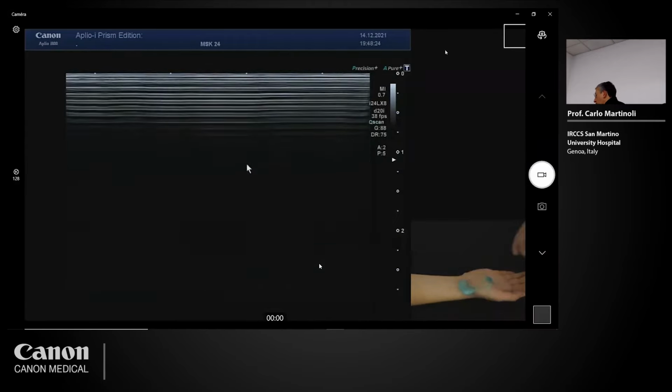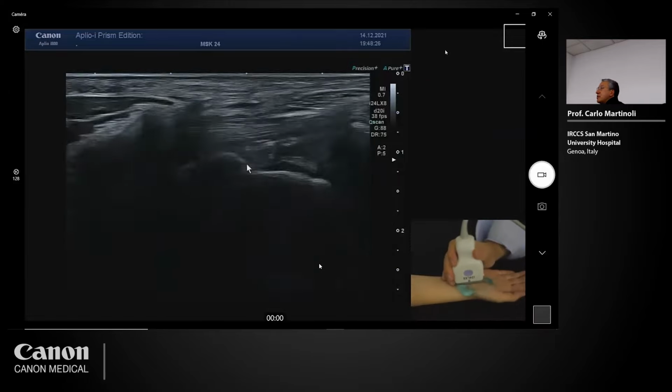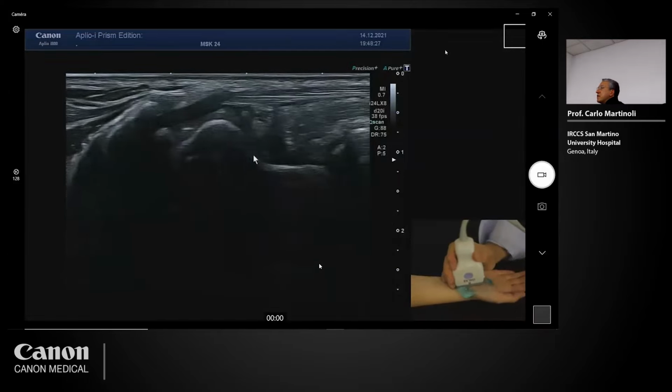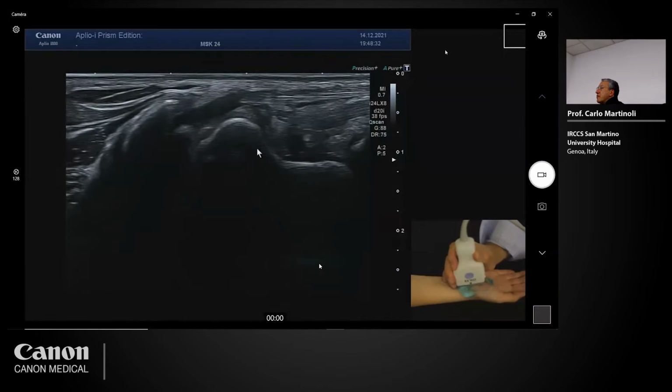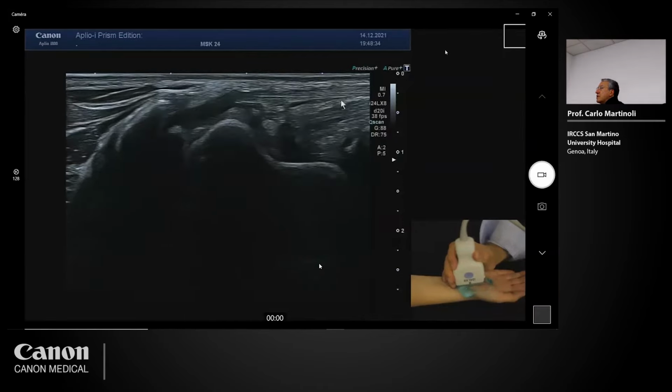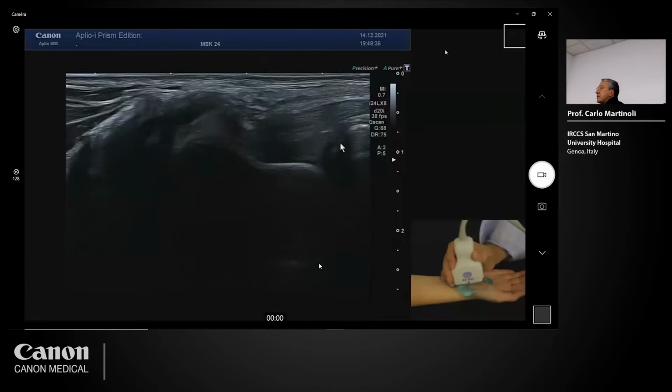So if I place the probe longitudinally, this is the image, and we see the scaphoid. This is the waist of the scaphoid. This is the tubercle. This is the proximal part of the scaphoid and the radius.